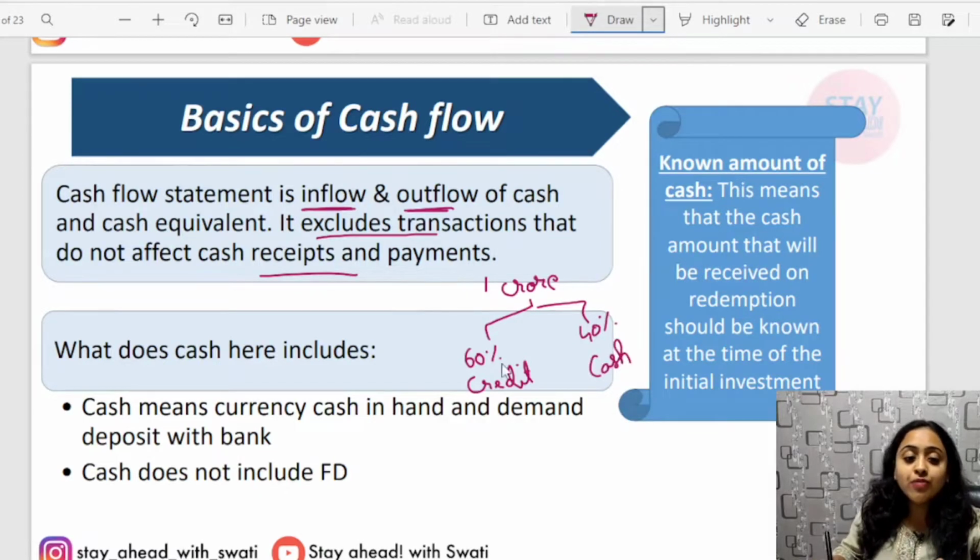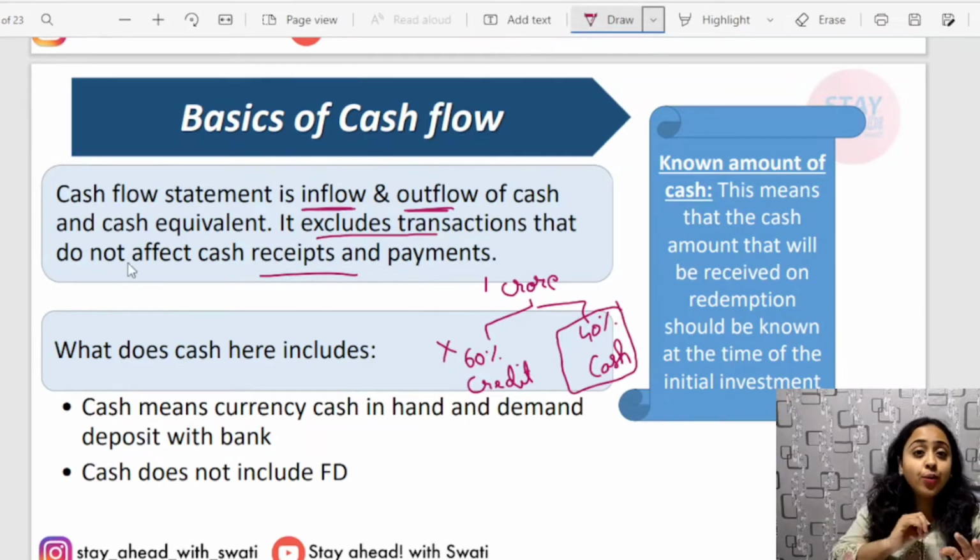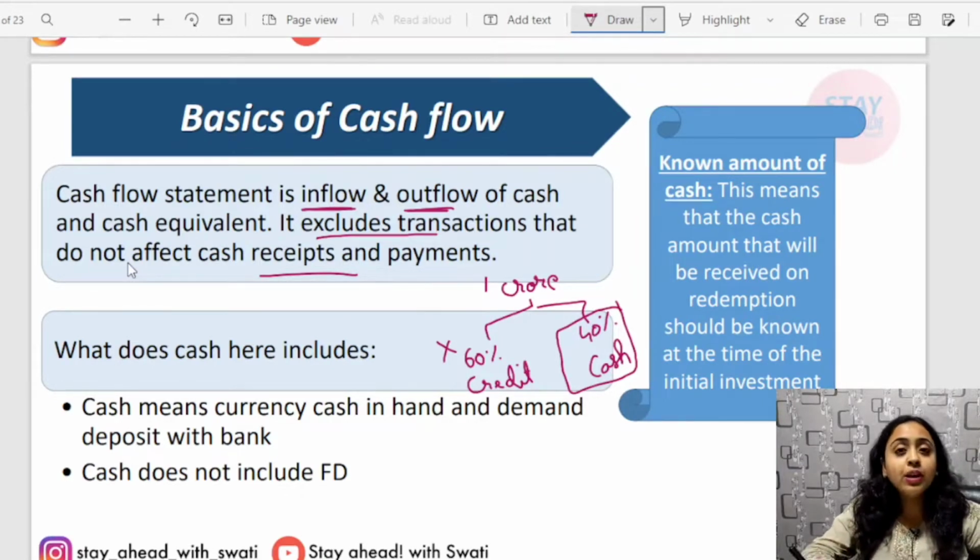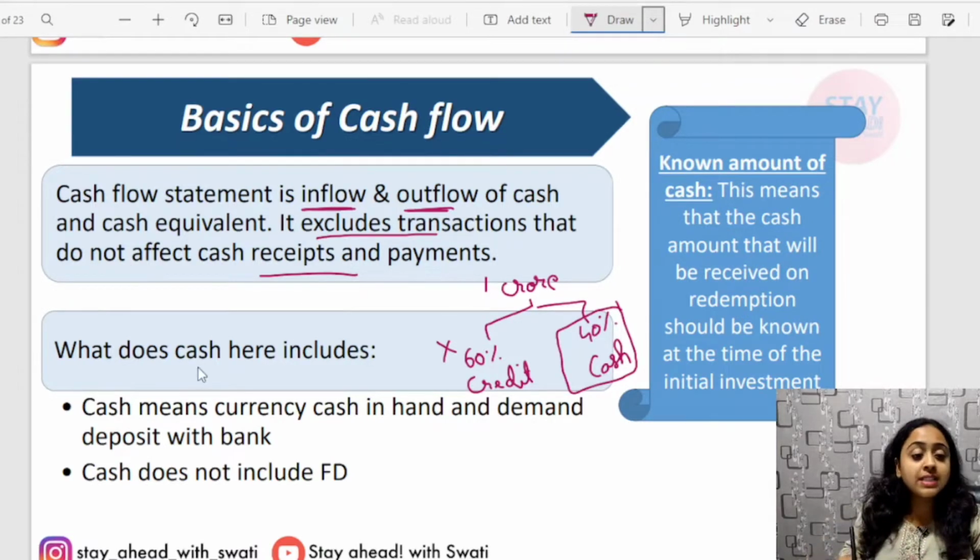So for cash flow purposes, you will consider this 40% and exclude this 60%. It excludes transactions that do not result in cash inflow or outflow.